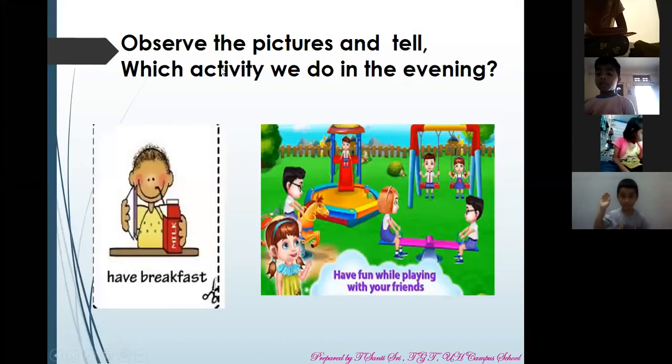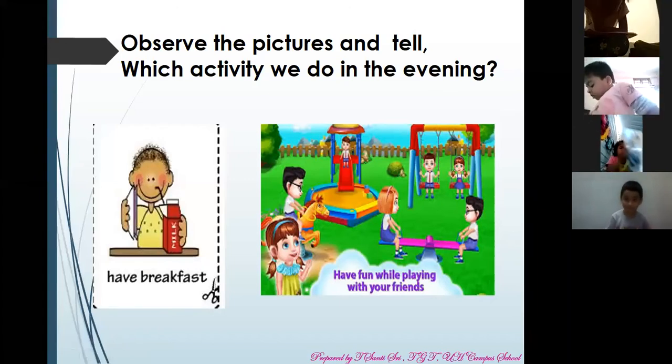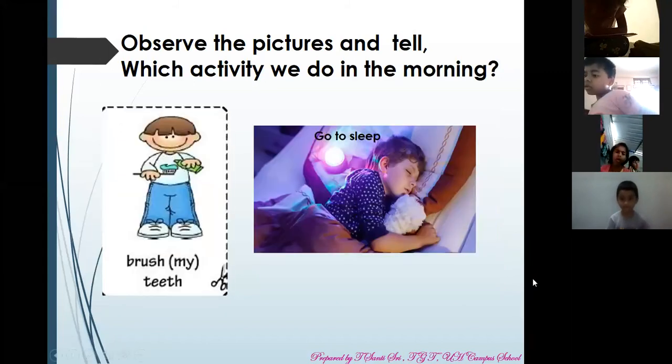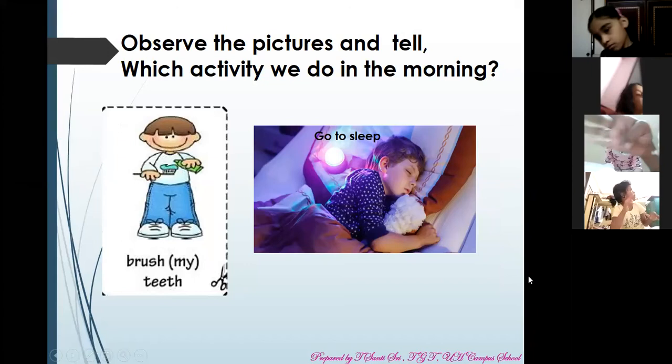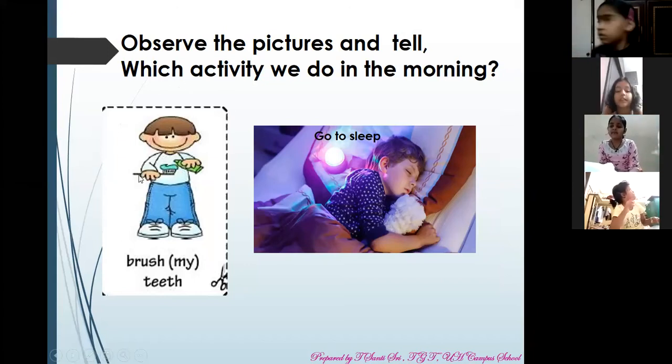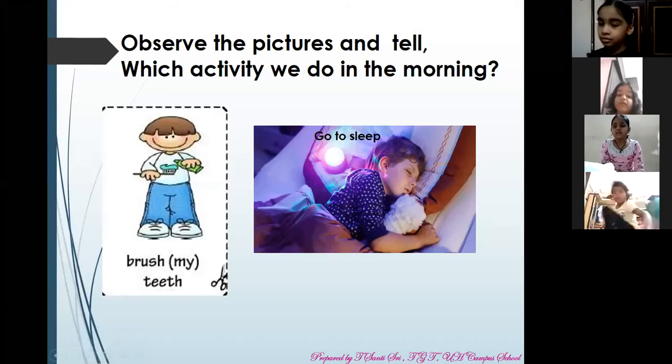Observe the pictures and tell which activity we do in the evening. Evening, which activity you do? Play. Very good. Playing. Next. In these two activities, which activity you do in morning? Brush your teeth. Yes, brush your teeth.